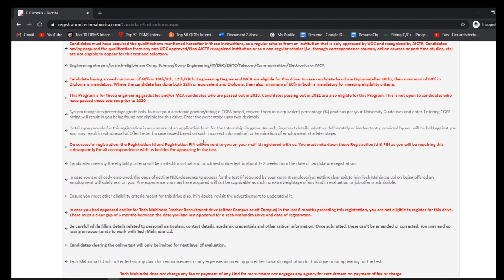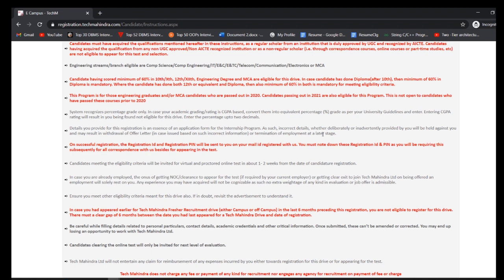Next, details you provide for this registration is an essence of an application form for the internship program. As such, incorrect details, whether deliberately or inadvertently provided by you, will be held against you and may result in withdrawal of offer letter in case issued based on such incorrect information or termination of employment at later stage.